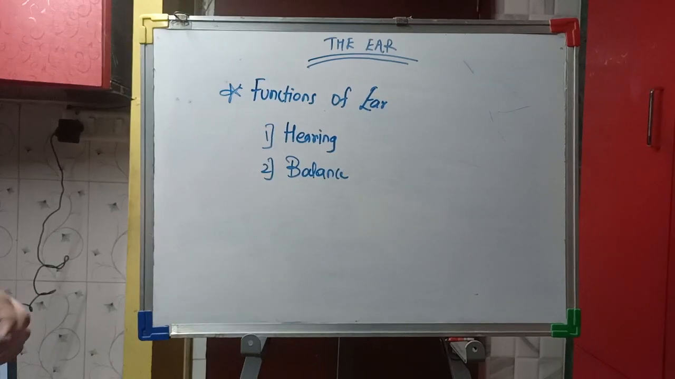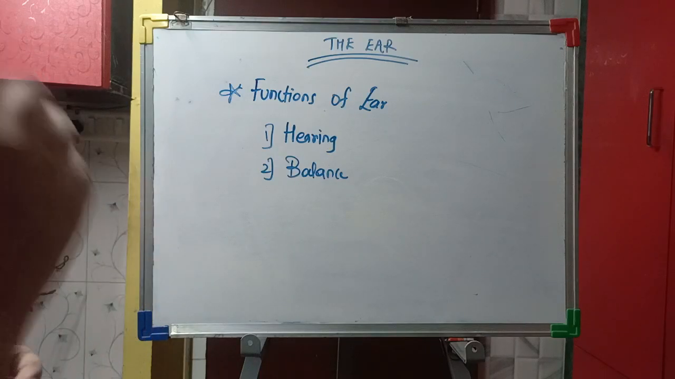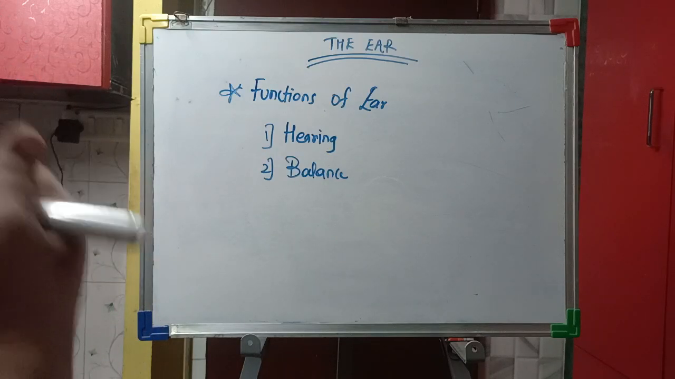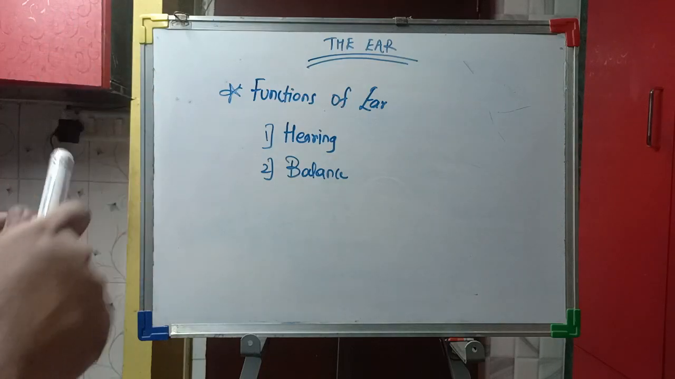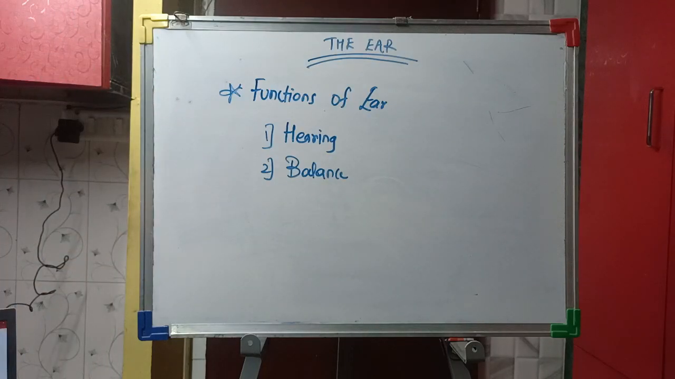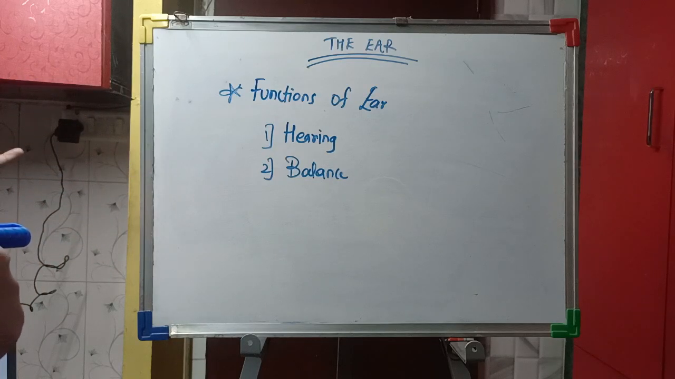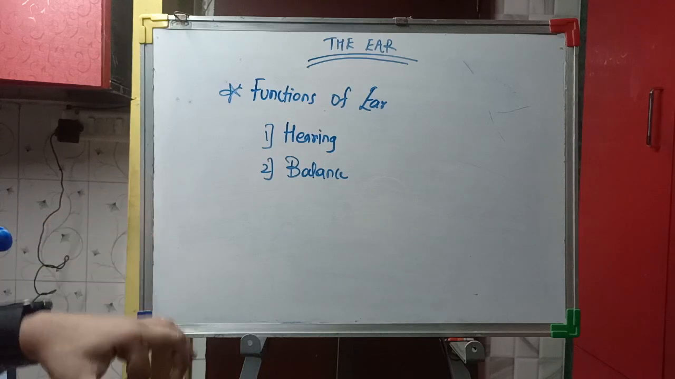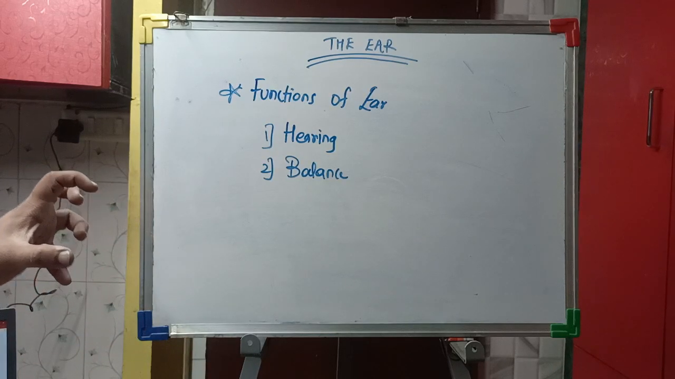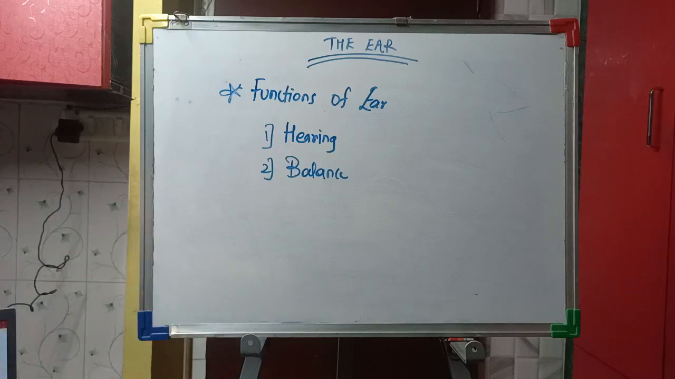Now we will focus on the functions of the ear. The functions of the ear are hearing and maintenance of balance or the equilibrium within the body. The mechanism of hearing involves the following steps. The sound waves are collected from outside by the pinna and transmitted through the auditory canal to the middle ear. The vibrations are produced which are passed through the tympanic membrane and into the tympanic cavity.